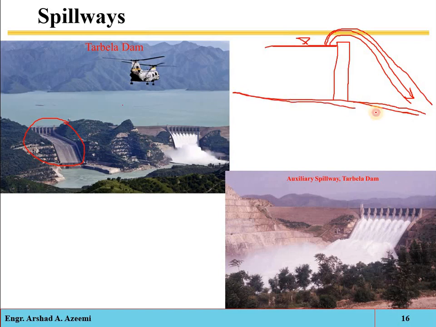See, if that is the river, that is its slope. Here we have constructed the barrier, here we have constructed the dam. The water level will be allowed to rise up to this limit, and when the water level rises up to this limit, then the extra water will be disposed. That is called the spillway. A spillway is just a structure which is used to provide the controlled release of flow from a dam into the downstream area. Typically that is the original river bed, and the longitudinal slope will be the same. That is also called the overflow channel.